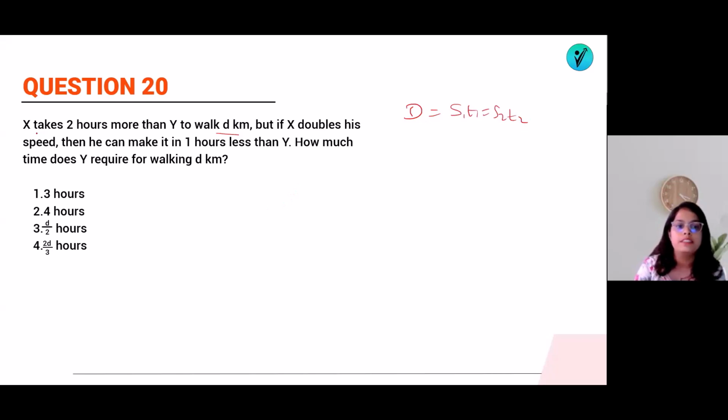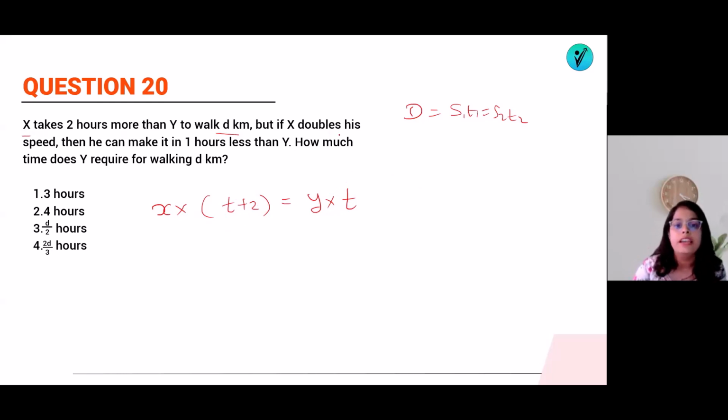So what is the initial speed of X? X takes 2 hours more than Y to walk. Suppose X's speed is x, and he takes how much? 2 hours more. That means T plus 2. Similarly, Y takes T hours. If Y runs at his speed, he requires T time and X requires T plus 2 time. That means 2 hours extra compared to what Y takes.